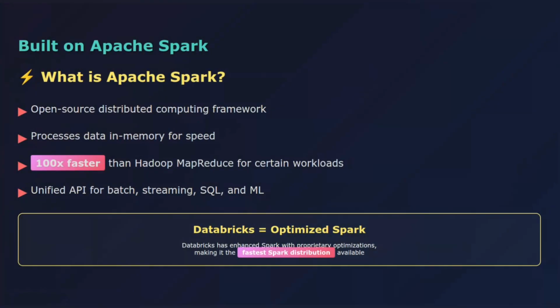Now, let's talk about the foundation, Apache Spark. Databricks grew out of the same research lab that created Spark. For those who don't know, Apache Spark is an open-source distributed computing framework that can process massive amounts of data in parallel across clusters of computers. Unlike older systems like Hadoop MapReduce, Spark is incredibly fast because it processes data in memory. We're talking 100 times faster for certain workloads. And Databricks has optimized Spark even further with their proprietary improvements, making it the fastest version of Spark available.